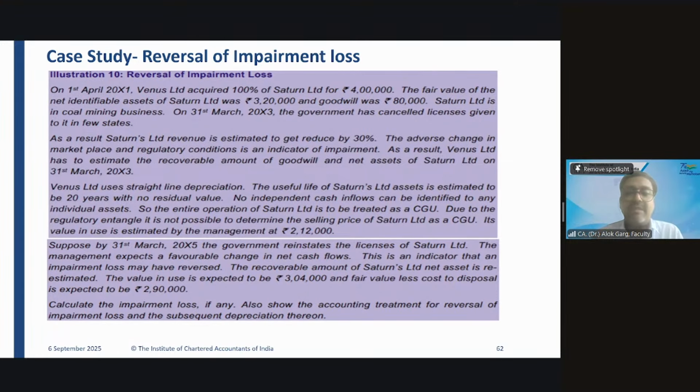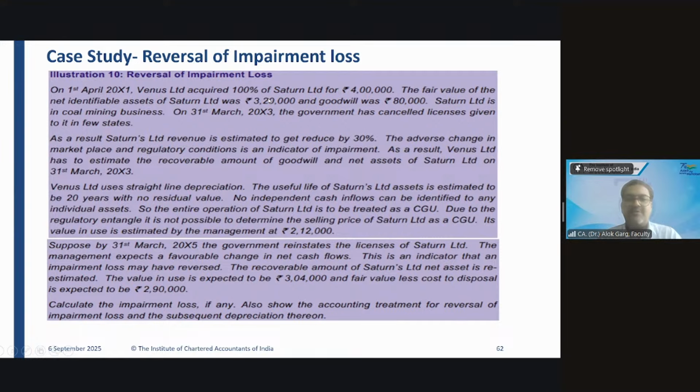Or the impairment loss is 2,88,000 asset value plus 80,000 goodwill value, which is 368 minus 212, which is 1,56,000. So whether impairment loss is 1,56,000 or 76,000? 1,56,000.